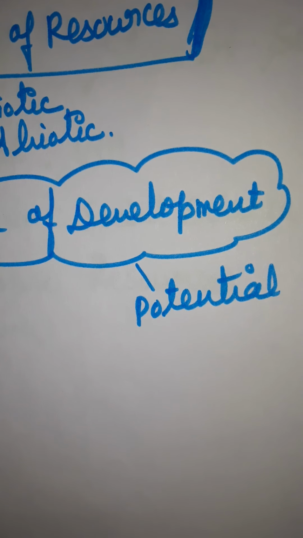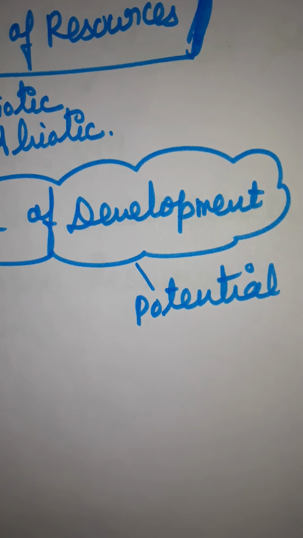On the basis of origin, natural resources may be abiotic, non-living like soil and rocks, or biotic, living like plants and animals. Natural resources may also be classified as renewable, which exist in unlimited quantity like sunlight, or non-renewable, which are in limited quantity like petroleum.